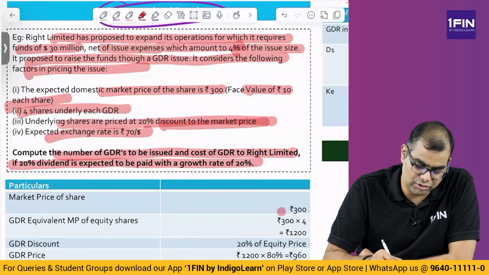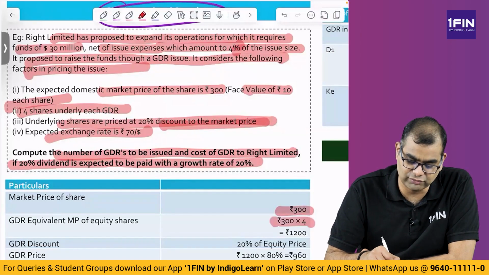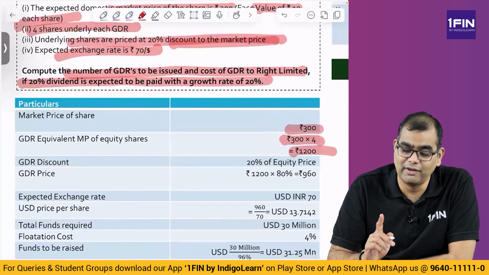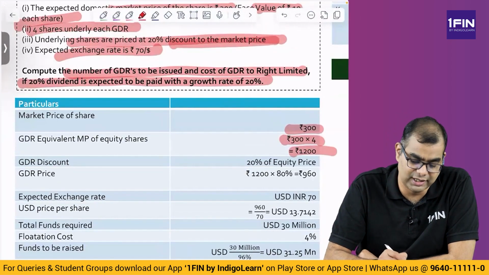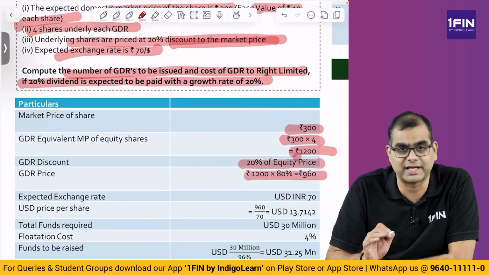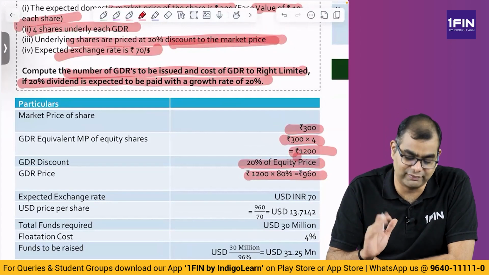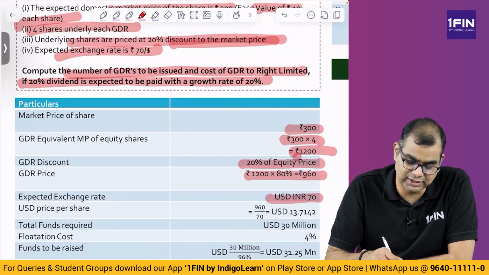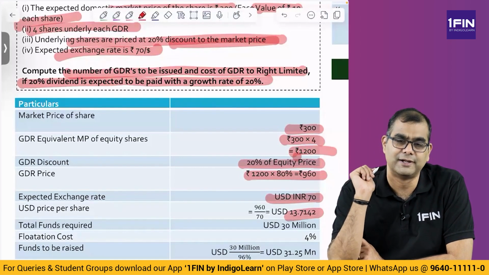The market price of the share is how much? 300. How many shares are issued for each GDR? 4. So 300 into 4, 1200. What is the GDR discount? That is, what is the equivalent value of Indian shares for each GDR after the discount? 20% is the discount. So 1200 into 80% is 960. So each GDR you are going to issue at 960 rupees equivalent value, but the dollar rate is 70. So 960 by 70, you get $13.71.